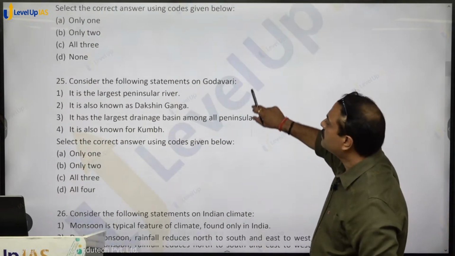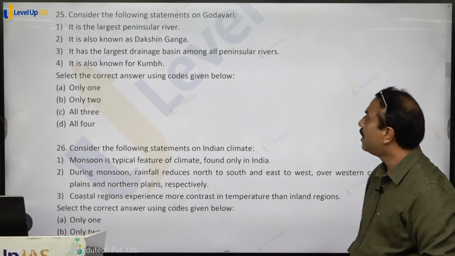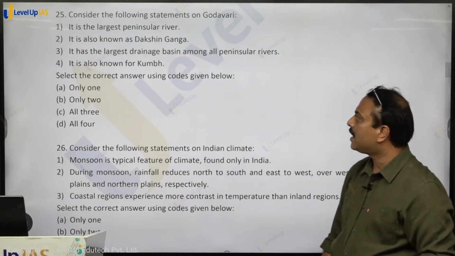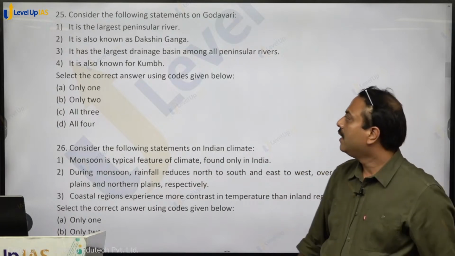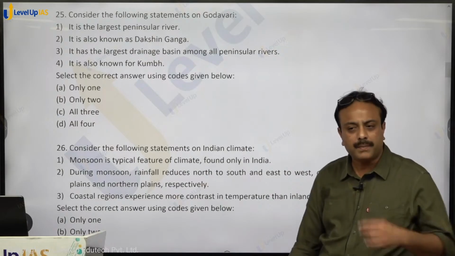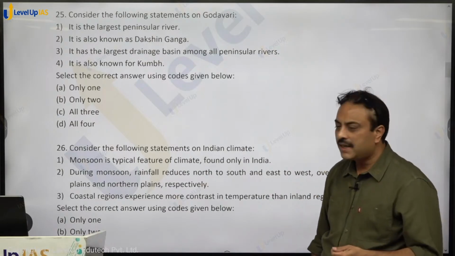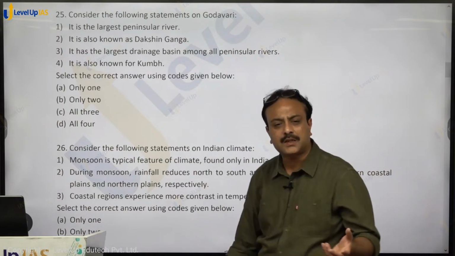Question number 25. Consider the following statements on Godavari. It is the largest peninsular river. So it is called Dakshin Ganga. It is also known as Dakshin Ganga. It has the largest drainage basin amongst all peninsular rivers. Drainage basin, the area drained by a river. It is used as a synonym term with catchment area.